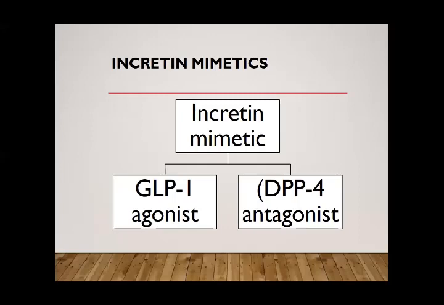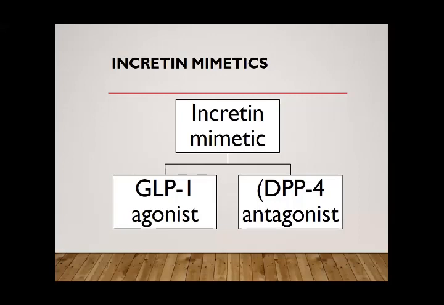Incretin mimetic drugs, as we discussed, have two types: GLP-1 agonists and DPP-4 inhibitors. I have told you that incretin is a hormone that is released when we take glucose or eat anything that has glucose. Then incretin-like hormones, GLP-1 and GIP, are released. What do these hormones do? They increase the release of insulin, and in this way they improve the glucose level in our body.